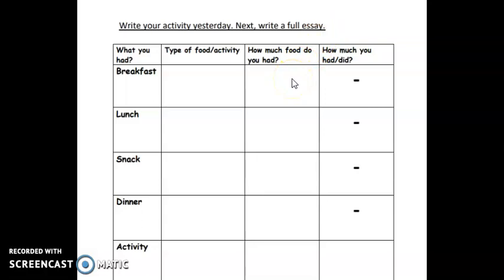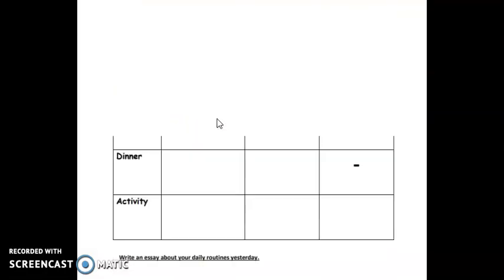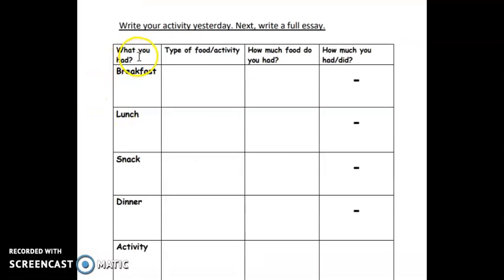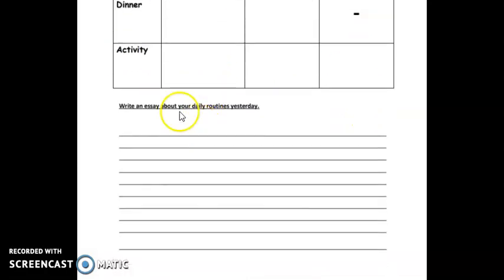Listen, if you don't have a printer, you have to copy this table and write it in your exercise book. Okay, for example, what you had for breakfast, lunch, snack, dinner, and your activity of the day. Type of food. How much food do you had? How much you had? This one is only for activity. Okay.